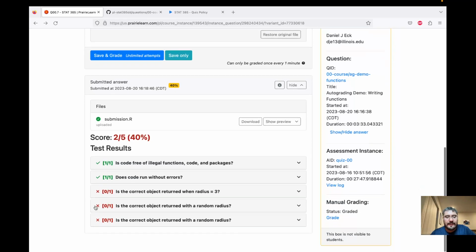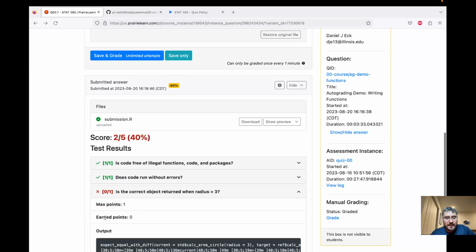Okay, so here we can see that there's a test case. Is the correct object returned when radius equals 3?